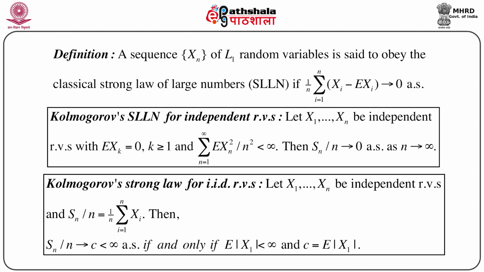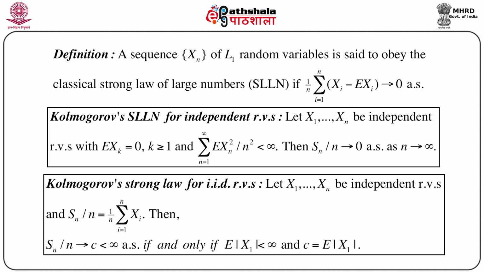So this is the formal definition of when a sequence of random variables follows the strong law of large numbers in terms of almost sure convergence.